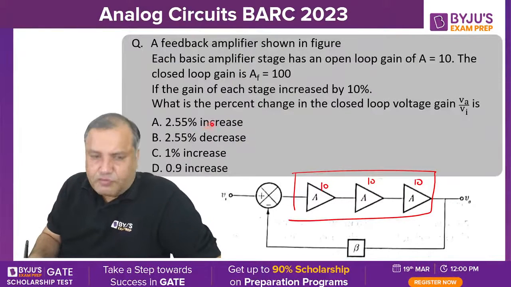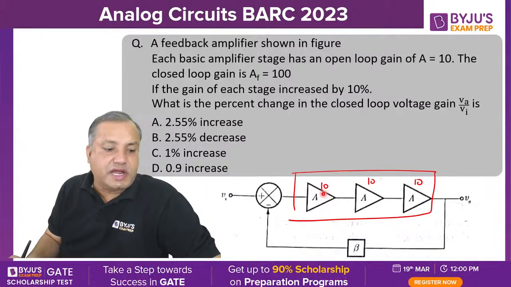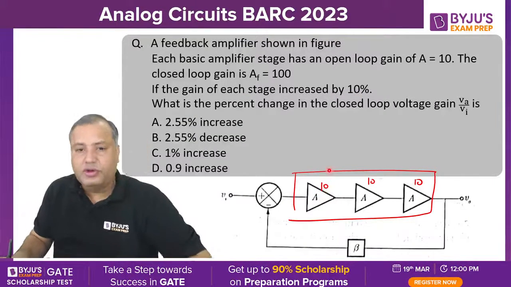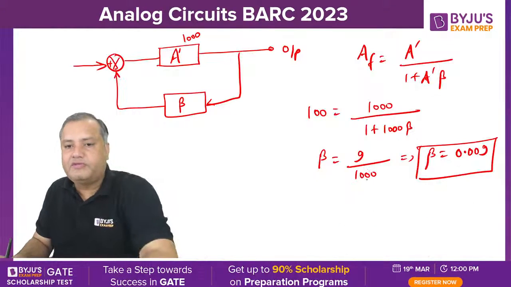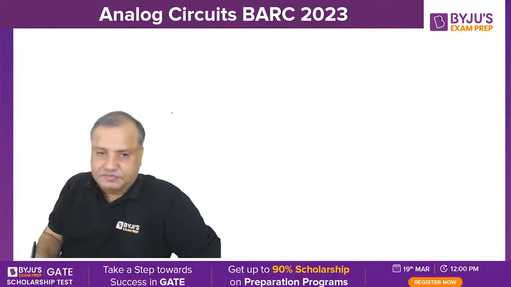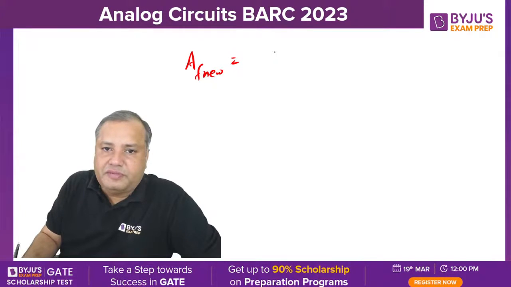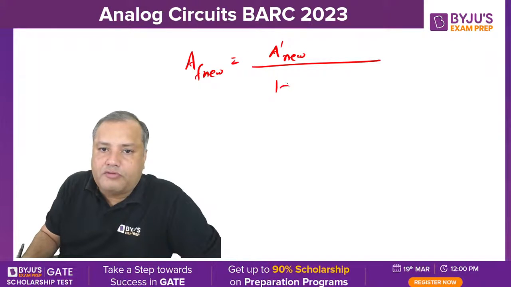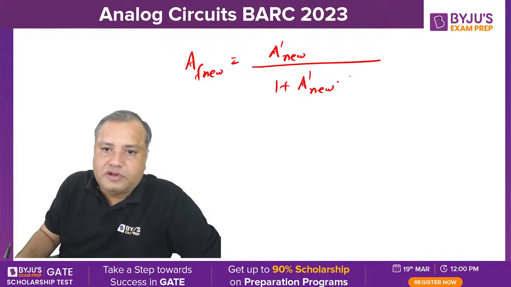Now see here, what they are saying: if the gain of each stage is increased by 10%. Currently the gain of each stage is 10. If you increase it by 10%, then it will become 11. New gain will be 11. So students, new gain with feedback will be A dash new upon 1 plus A dash new into beta.